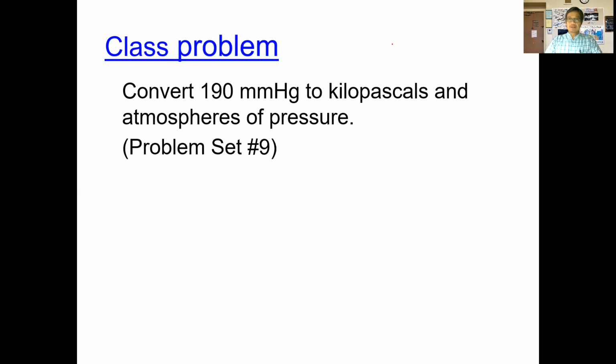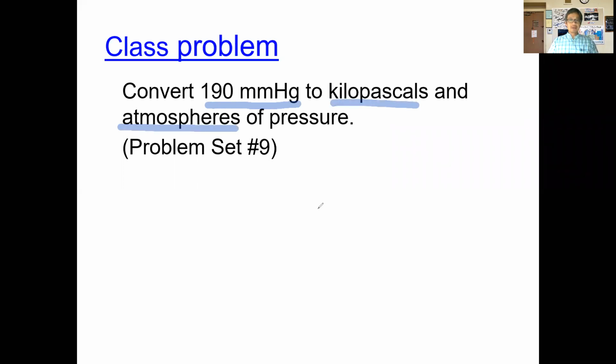Let's take a look at what we have then. We're given 190 millimeters of mercury, so that's what we're given to start out with here. We want to convert that to kilopascals and to atmospheres. So let's work this out together.